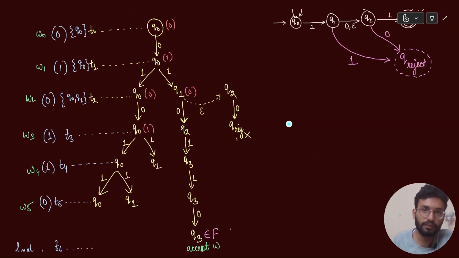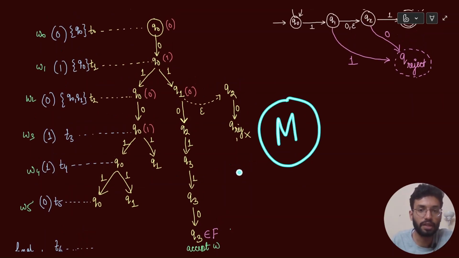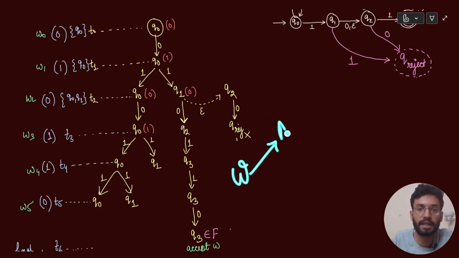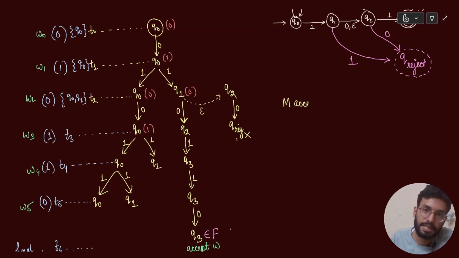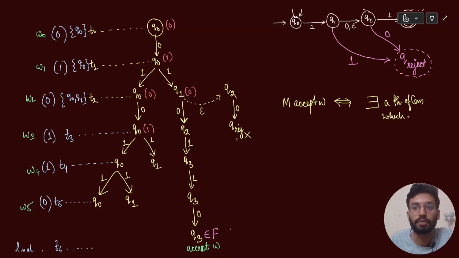Why? Because finally मुझे क्या करना है, मेरा जो machine given M है, I need to check whether W gets accepted in my machine M or not. So machine M accepts W if and only if there exists a thread of computation which accepts the W.